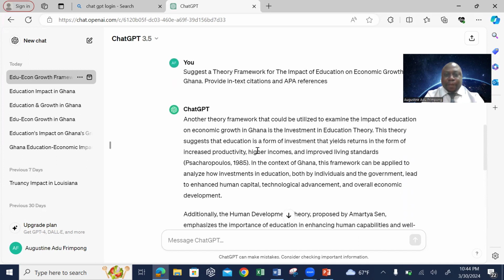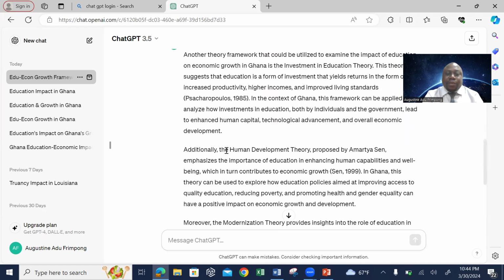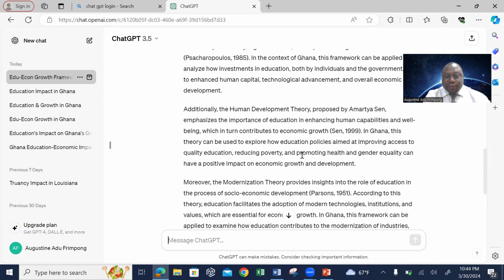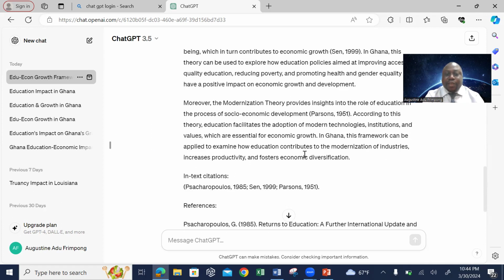So here is another theoretical framework that could be utilized to examine the impact of education on economic growth: the investment in education theory. There are other theories you can also explore, and it's also going to still suggest those that were suggested in your first discussion, and modernization theory is also suggested as well. All this is going to help you to organize your thoughts.